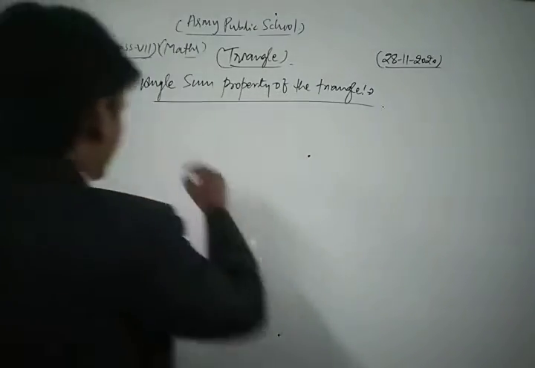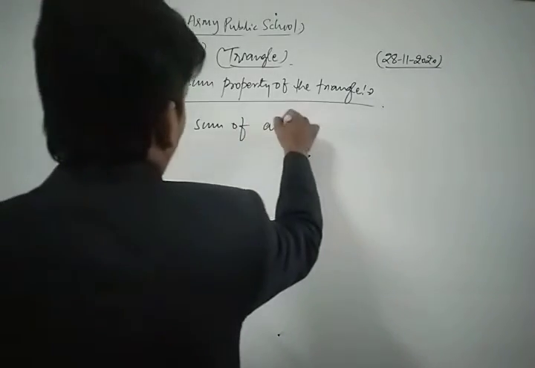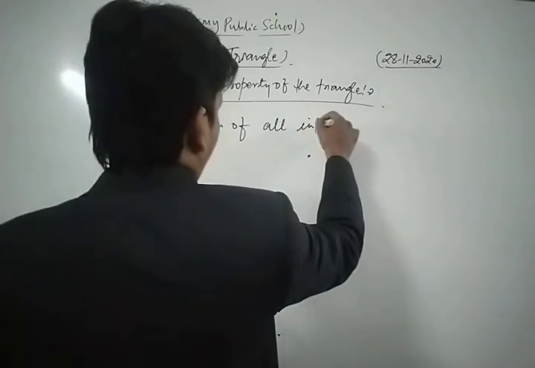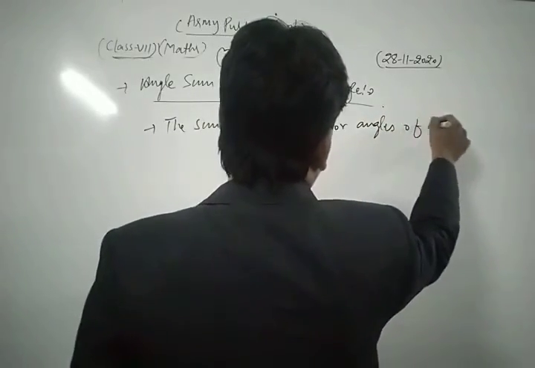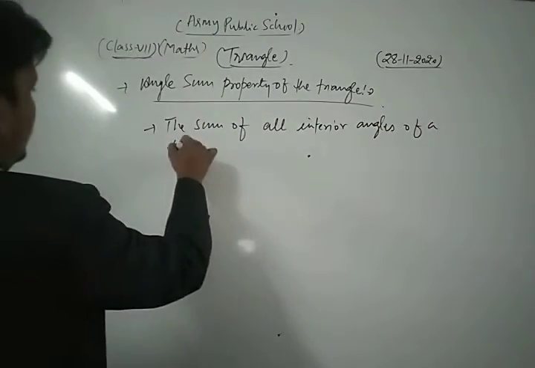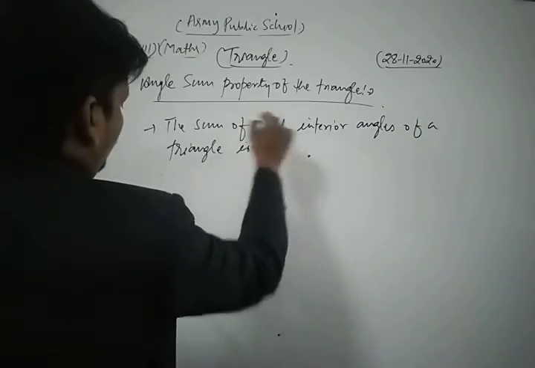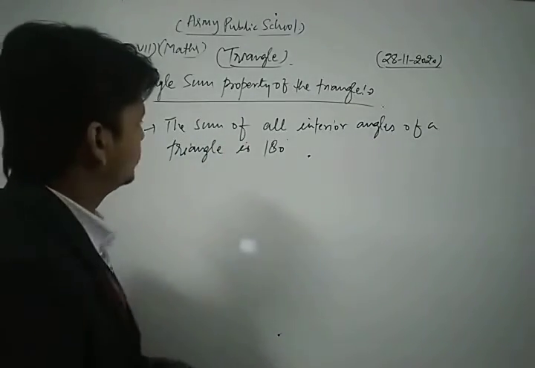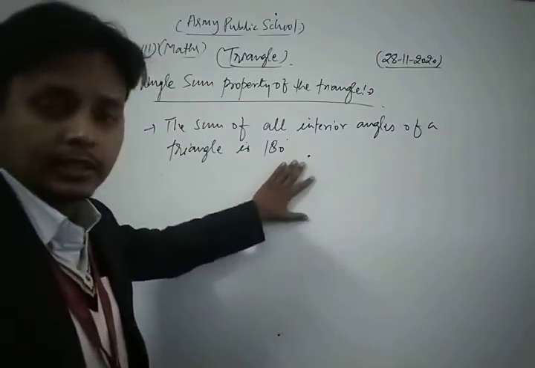Just you know that the sum of all interior angles of a triangle is 180 degrees. According to this property, the sum of all interior angles of a triangle is 180.